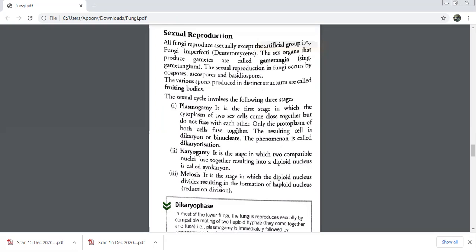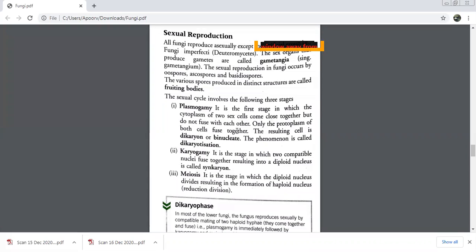Now we move on to the second stage, that is karyogamy. Both the nuclei fuse together. In the first stage, we had how many nuclei? Two separate nuclei. Now both the nuclei are going to fuse together and you get a diploid nucleus, and this nucleus is called synkaryon.